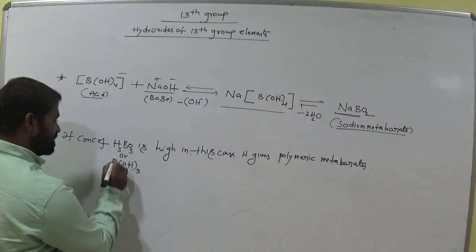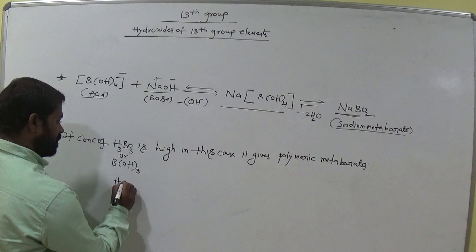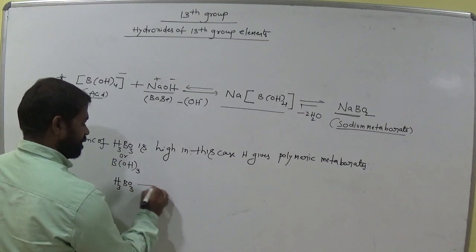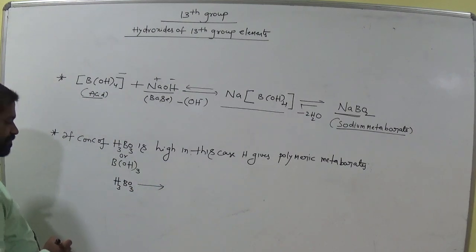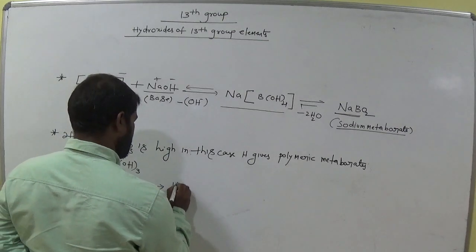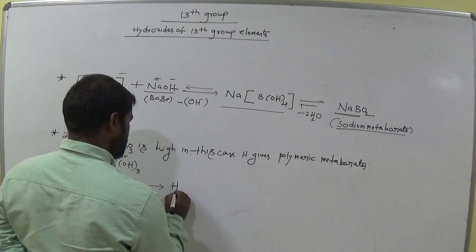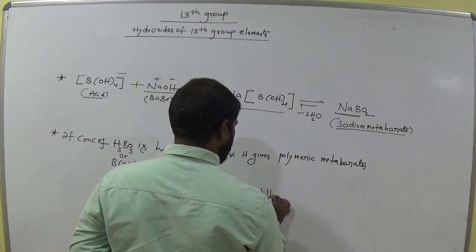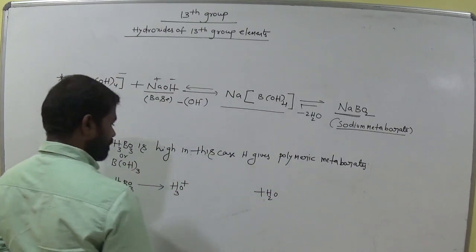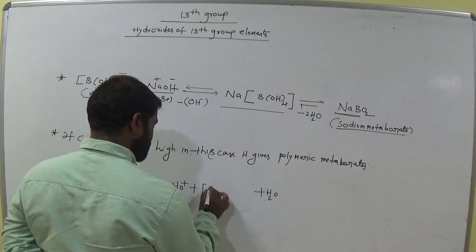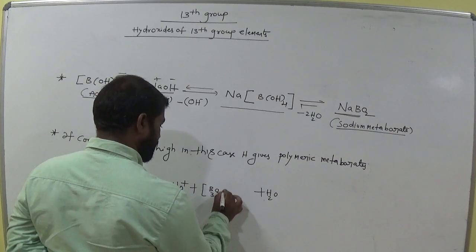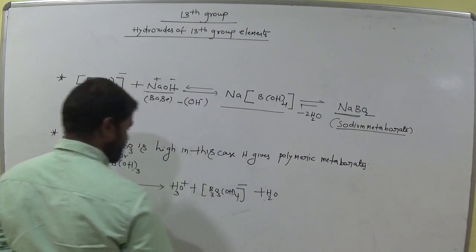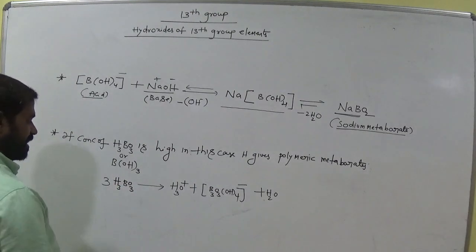That means this H3BO3 gives rise to H3O plus and B3O3(OH)4 minus, here we consider 3 moles.